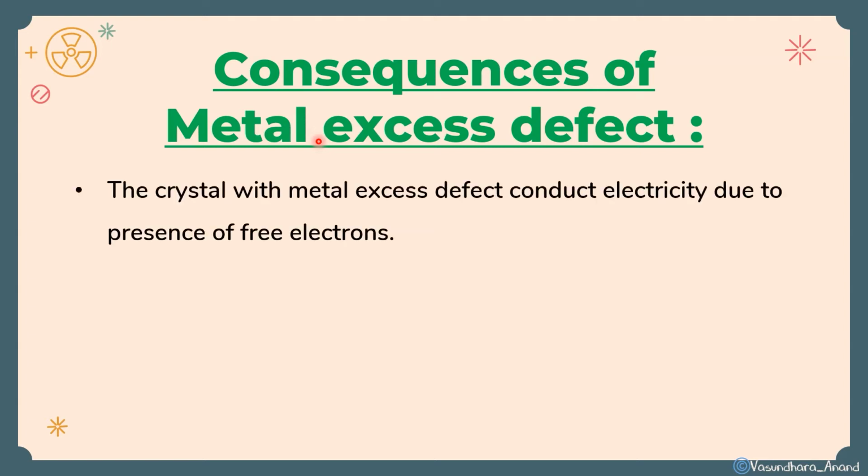The crystal with metal excess defect conducts electricity due to the presence of free electrons. They will have free electrons, and that is why a crystal having metal excess defect will conduct electricity. How do free electrons come about? Did you get this? Suppose that in a crystal there are 6 cations and 6 anions.